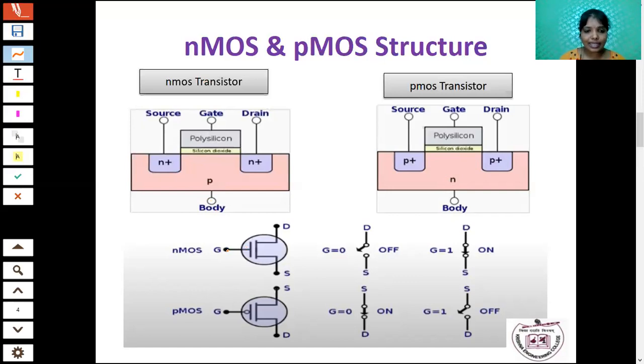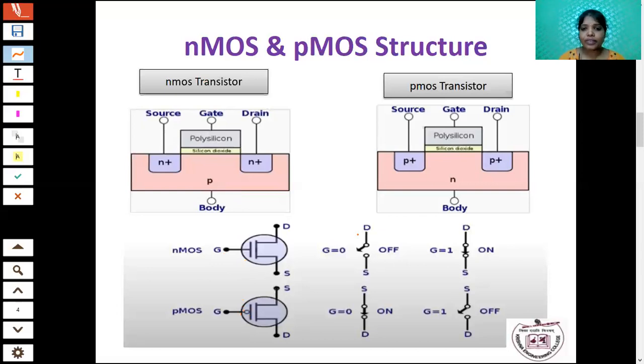So it has three terminals, that is gate, drain and source. You know that the gate and this P substrate are separated by silicon dioxide. Here we just leave some space, and that space is nothing but the insulator. So three terminals: gate, drain and source. The symbols of NMOS and PMOS look the same. The only difference is that you have to put one bubble at the gate terminal. This is the main difference between the NMOS and PMOS terminals.